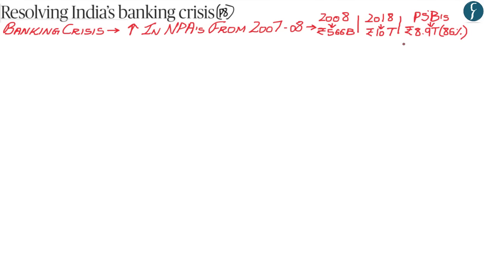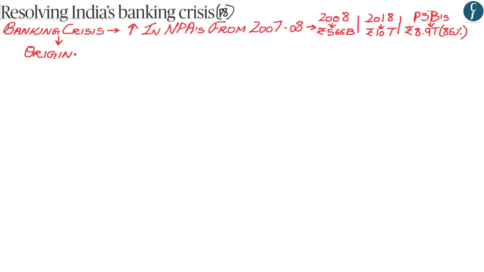Now, out of this 10 trillion in non-performing assets, it is the public sector banks which have the 9 trillion, or 86% of the total non-performing assets. Now, it is in that regard that we're going to understand the first part of the editorial, which is the origin of this Indian banking crisis.